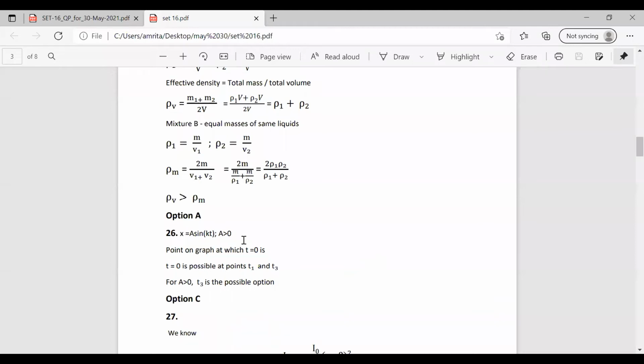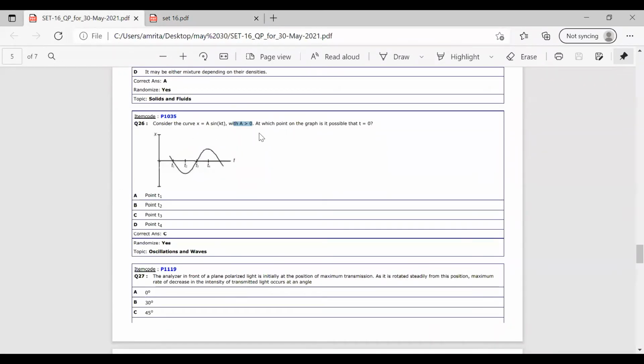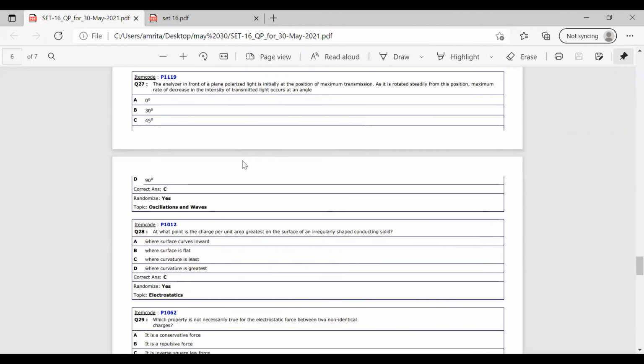So x equal to a sine of kt, a greater than 0. We have 2 points, that is T1 and T3. So for considering the option to be positive, that is a greater than 0, there has to be value. We will consider the point T3. So the point T3 is the correct option, that is option C. Now we will move on to the next question.